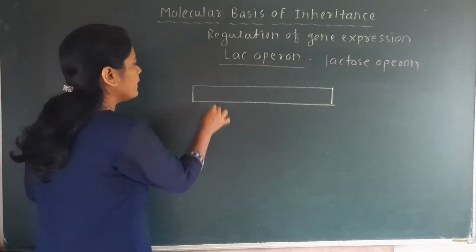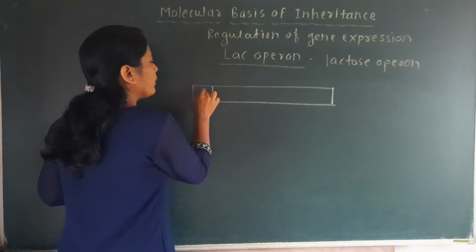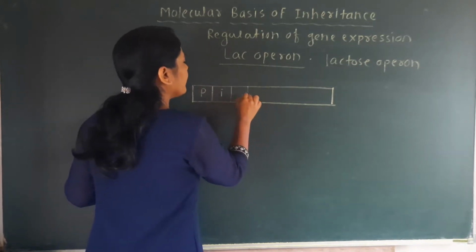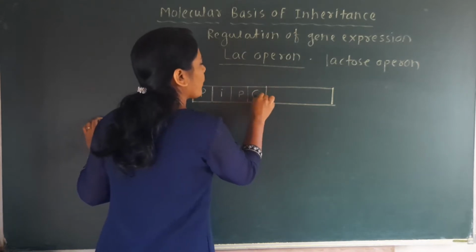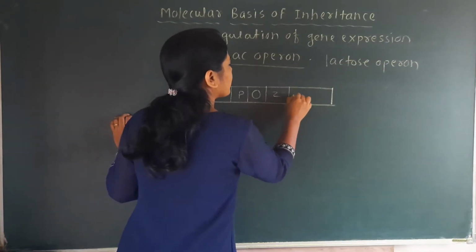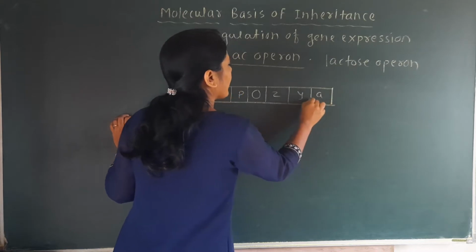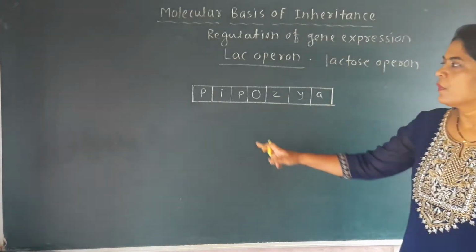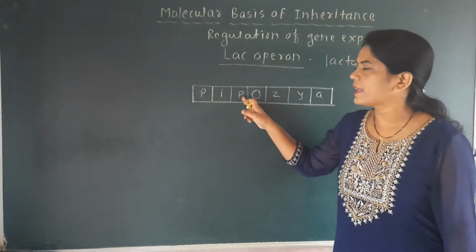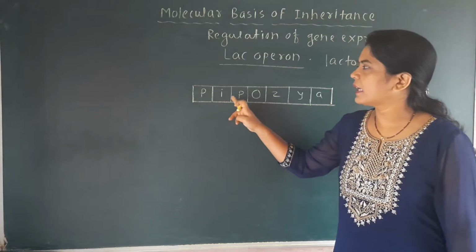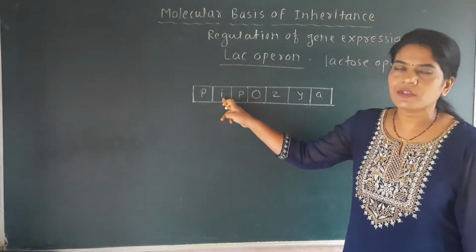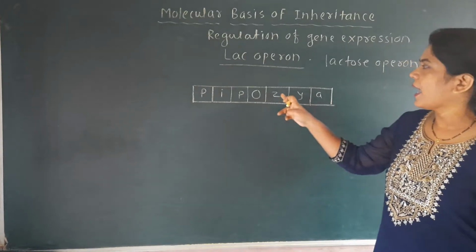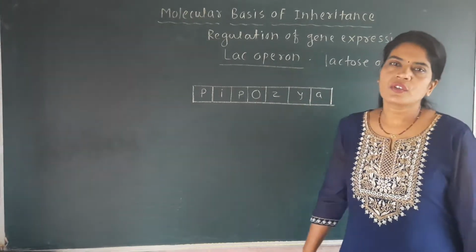See here, this is the promoter, this one is called a regulator, again there is a promoter, then there is an operator, and then there is a structural gene, and those genes are called ZYA. Last lecture we have seen this diagram. There are two promoter sites. In between two promoter sites there is an I gene, that is called the regulator gene or the repressor gene. Then there is an O operator gene, and ZYA are the structural genes.